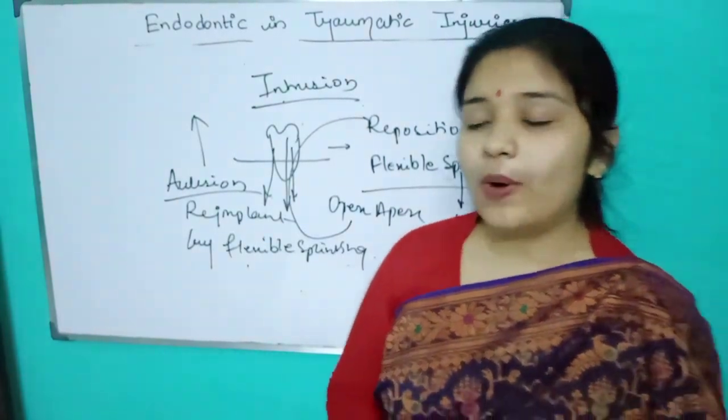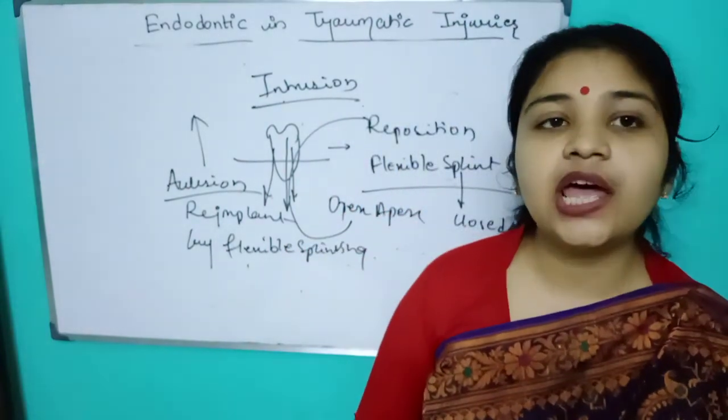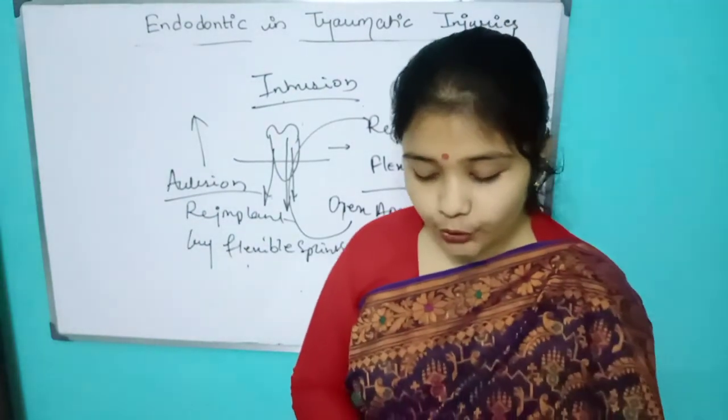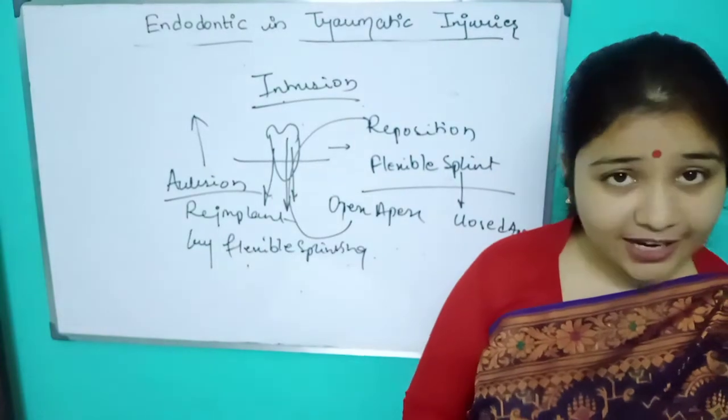Okay, now one point: many people have asked me in the trauma lecture, ma'am, what is calcific metamorphosis? So I just want to tell you what calcific metamorphosis is, because it is very important.